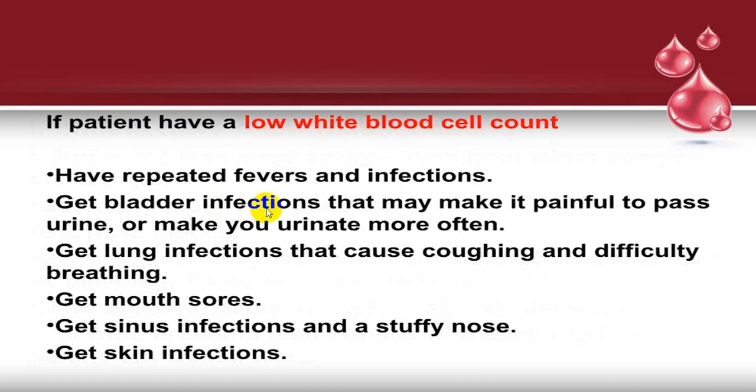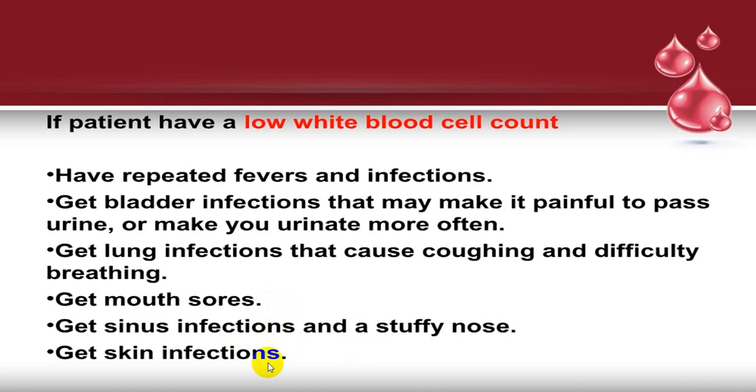The person will invariably have infections, particularly of the urinary tract. Chest infections will be very common. Mouth ulcers are common, and secondary fungal infection we call thrush, or candidiasis.